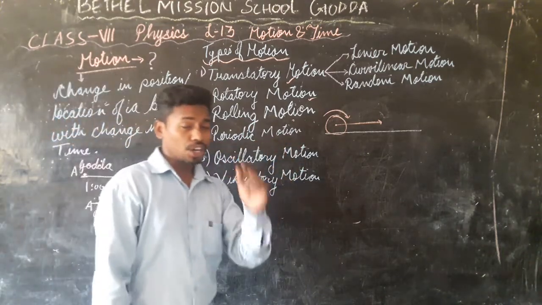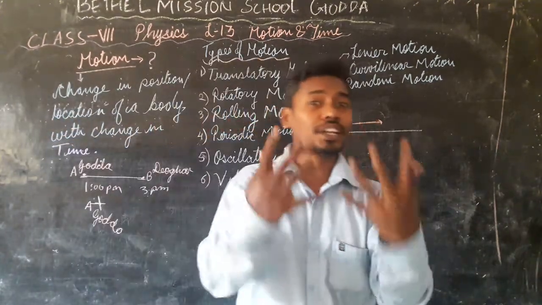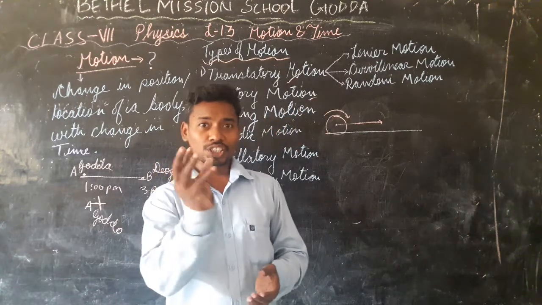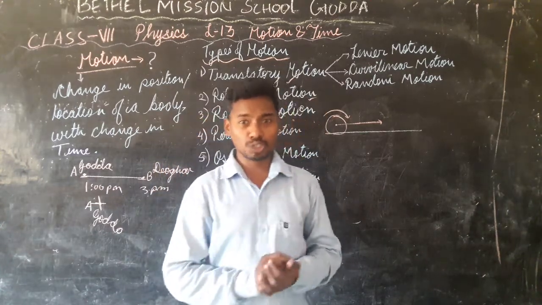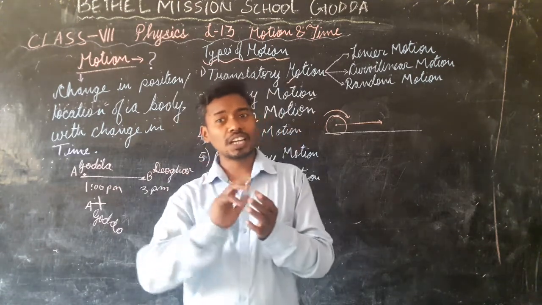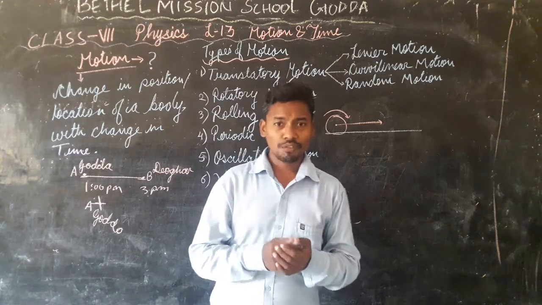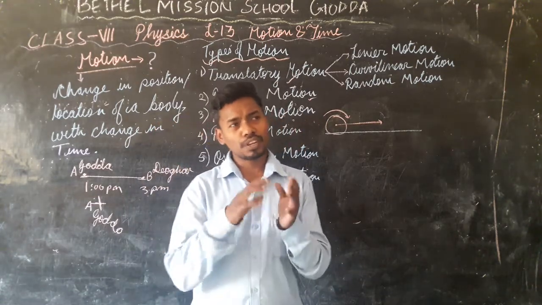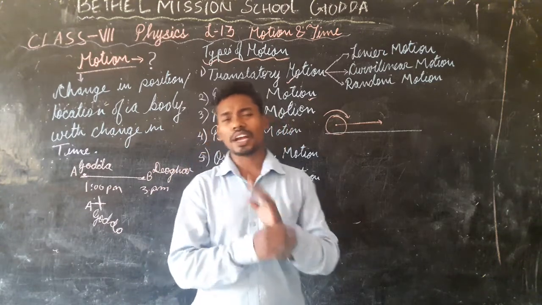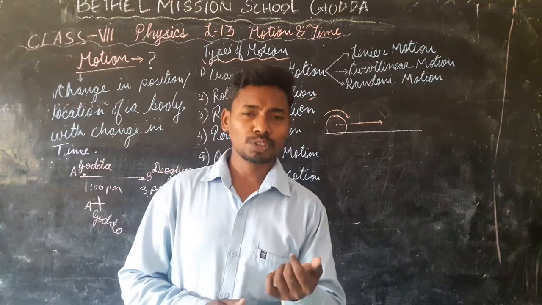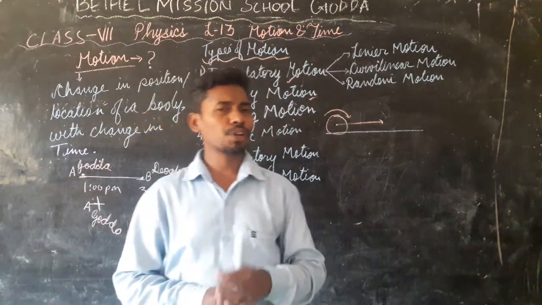Now we have what? Periodic motion. Periodic motion is the motion which repeats itself after regular interval of time. For example, rotation of Earth is a periodic motion. Why? Because we face the sun every 24 hours. We come back to the same position every 24 hours. So after every 12 hours, night comes. After that 12 hours, day comes, morning comes. So this rotation of the Earth is a periodic motion.